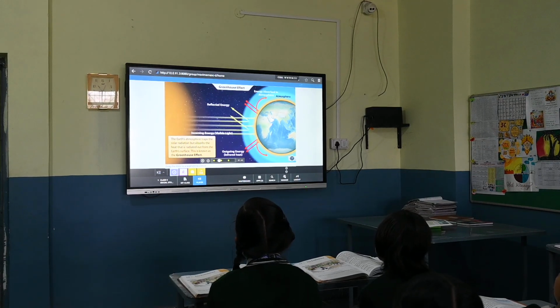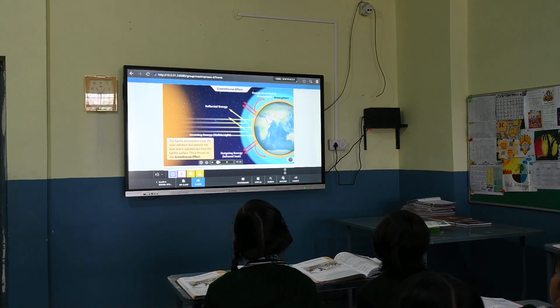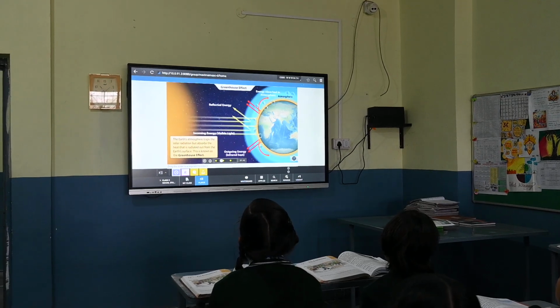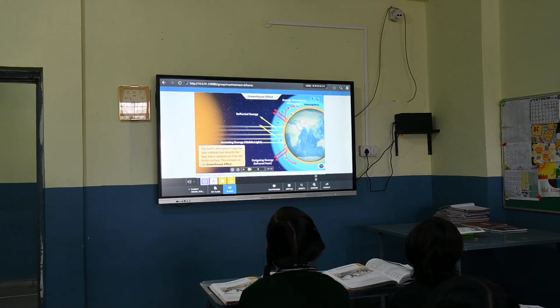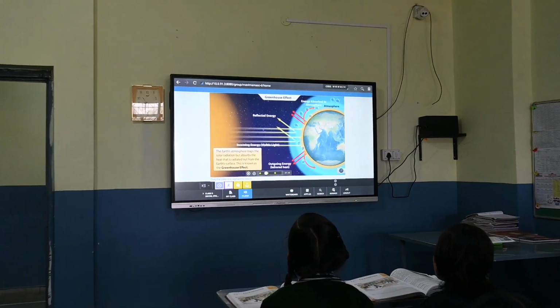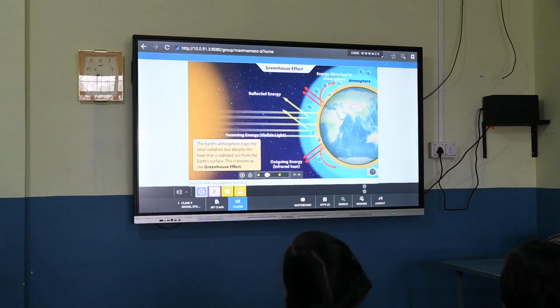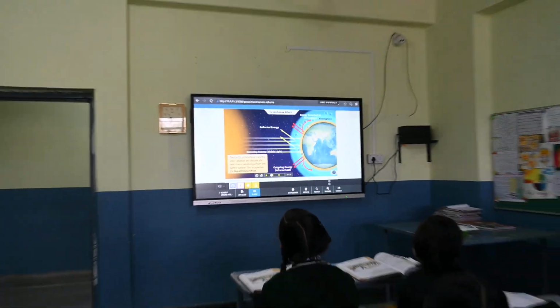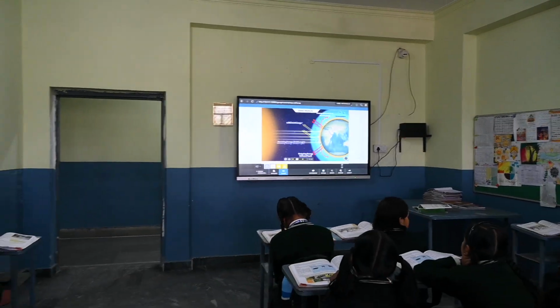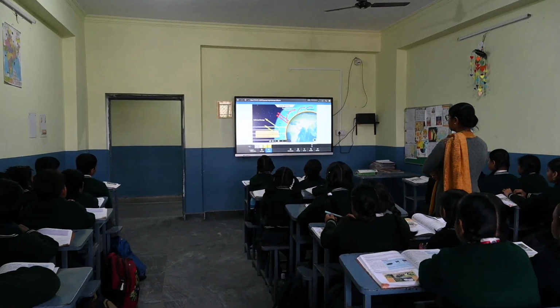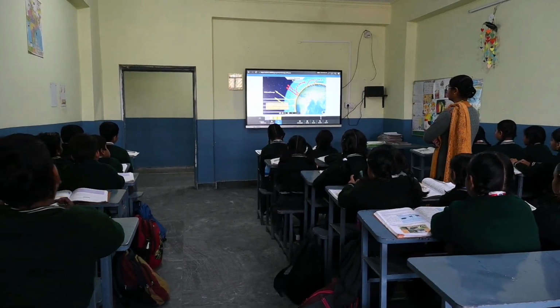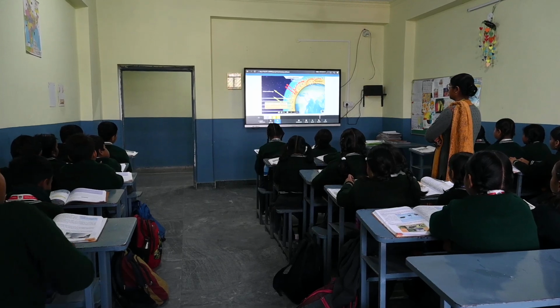The Earth's atmosphere traps solar radiation. Because of the presence of greenhouse gases, these allow incoming sunlight to pass through but absorb heat radiated back from the Earth's surface. This phenomenon is known as the greenhouse effect. However, when the quantity of these gases in the atmosphere increases, the Earth's temperature also increases as more heat is trapped.